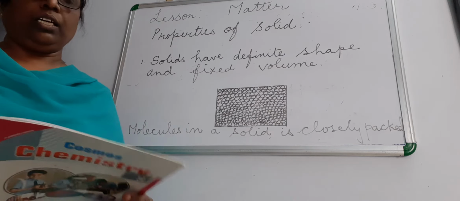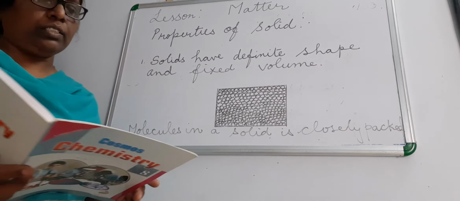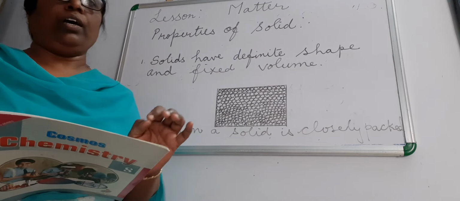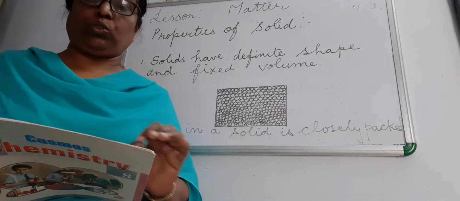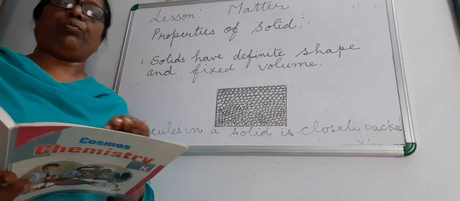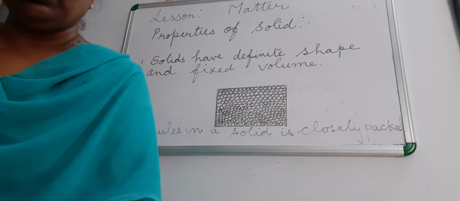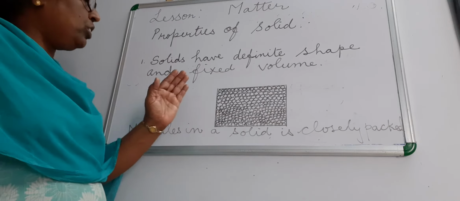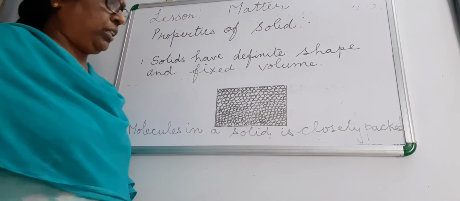Here let us learn the properties of solids, and the first point is that solids have definite shape and fixed volume. So what gives the definite shape to a solid? It is because the molecules in solids are very closely packed.